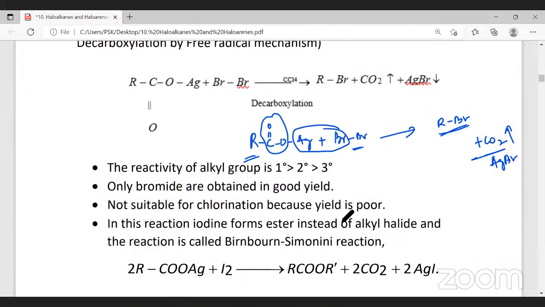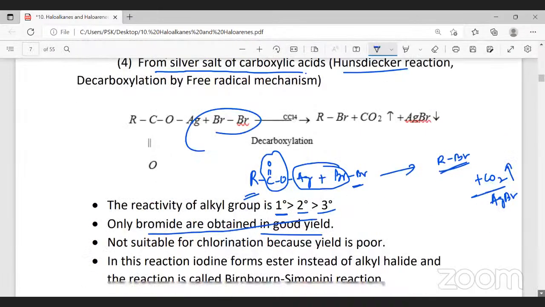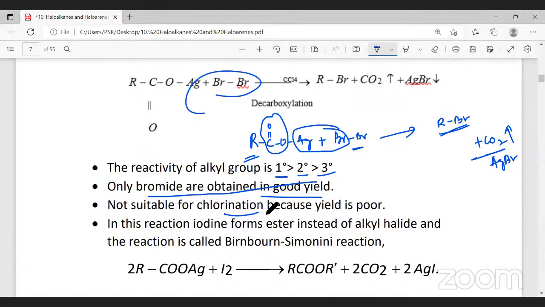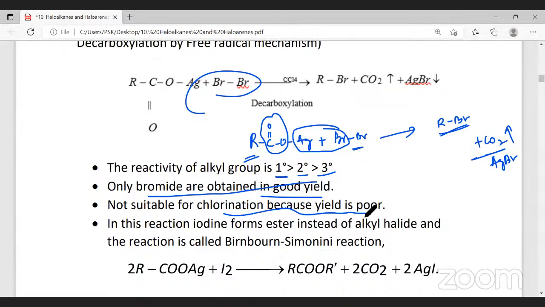The reactivity of the alkyl group: primary alkyl groups are more reactive than secondary, and secondary is more reactive than tertiary. Only bromides are obtained in a good yield. Why only bromides? Because the silver salt of carboxylic acid is allowed to react only with bromine. Therefore, only alkyl bromides are obtained. It is not suitable for chlorination because the yield is poor. What do you mean by yield is poor? The amount of product formed will be poor. Therefore, it is not suitable for chlorination.